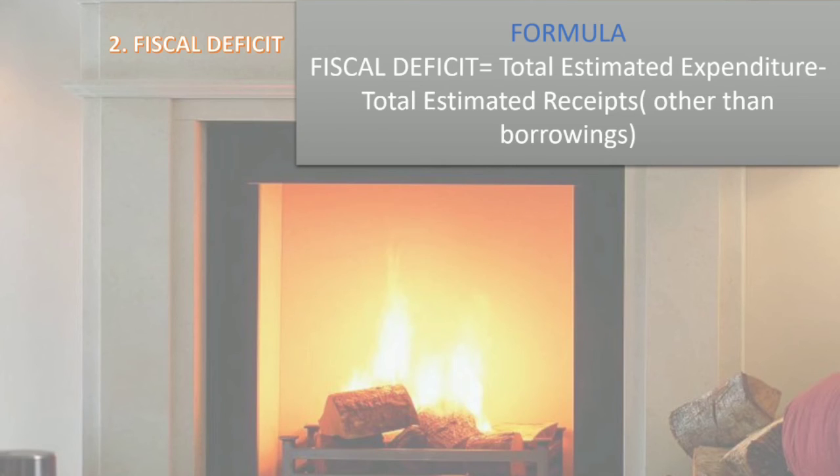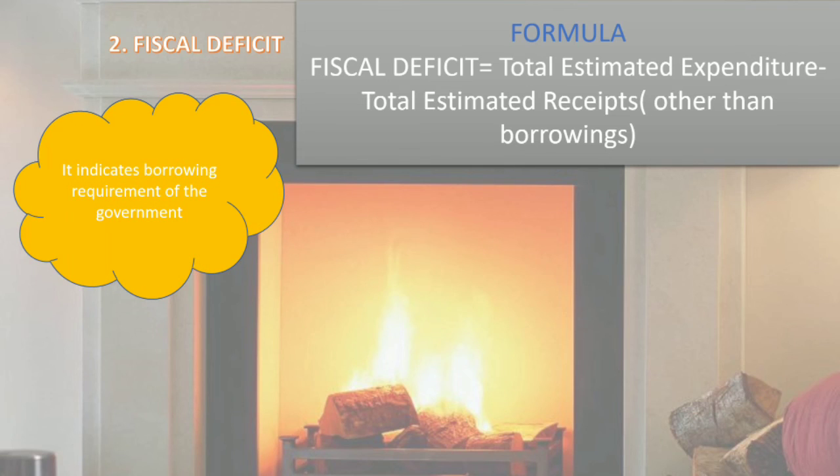This total estimated expenditure includes revenue expenditure and capital expenditure both. This total estimated receipts include all capital receipts and revenue receipts other than borrowings. Why? Because the amount which we get as the difference, let's say the estimated expenditure is 1 lakh and receipts are 80,000, this 20,000 we will borrow from some financial institutions, and this will be the fiscal deficit. So it can be said that the fiscal deficit indicates the borrowing requirement of the government.